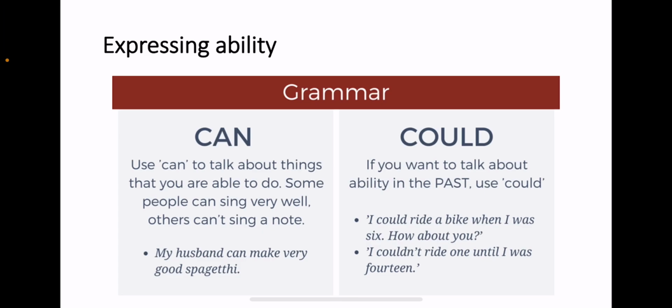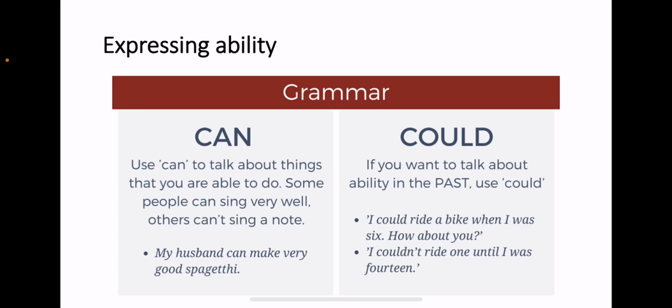Now, to express ability in the past, we use could. So when we talk about ability in the past, we use could. Could is the past of can. So I could ride a bike when I was 6. How about you? I couldn't ride one until I was 14. I could play the guitar when I was a kid. Now I can't. I could travel a lot before COVID. Now I can't. Right? I could to express ability in the past.